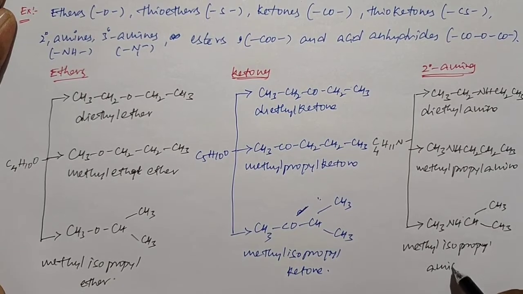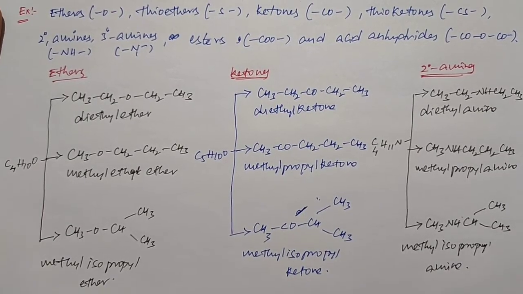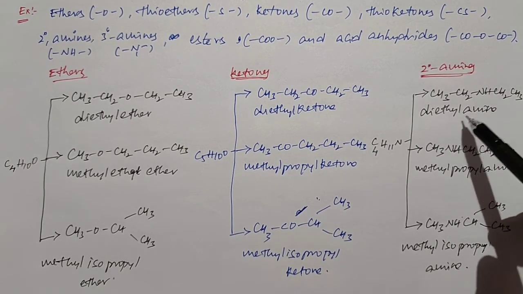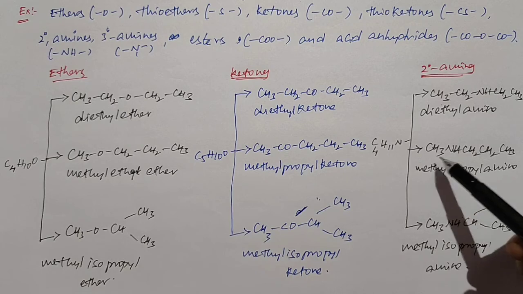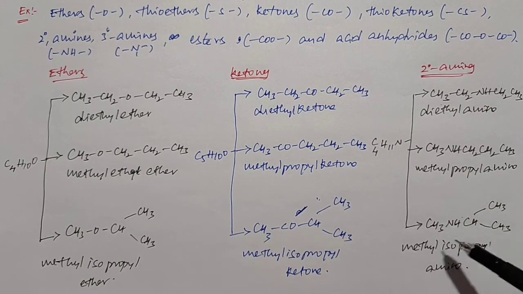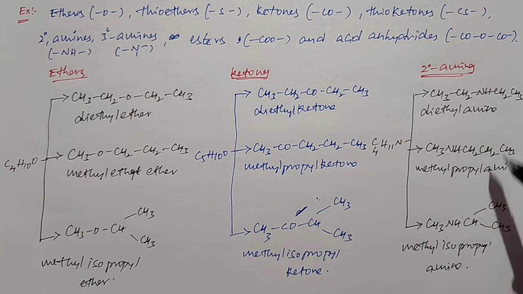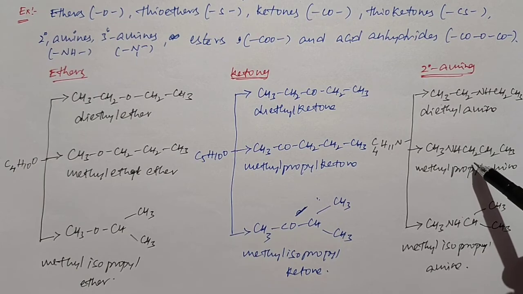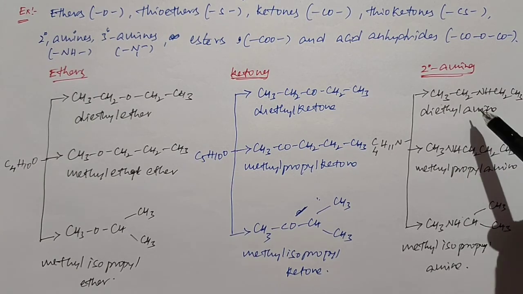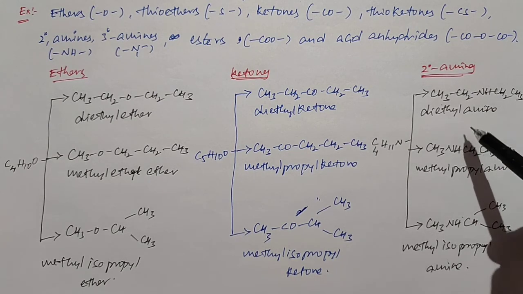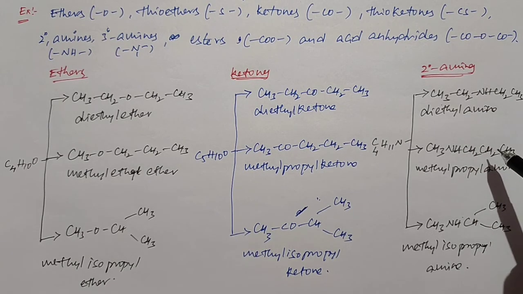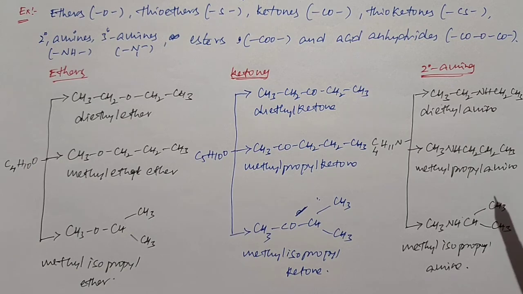Like ethers and ketones, secondary amines also exhibit metamerism. In the first secondary amine, we have two ethyl groups. Here there is one methyl and one propyl group. Here there is one methyl and one isopropyl group. From one compound to another, the nature of alkyl group changes. So we can say the three secondary amines are metamers to each other due to the difference in the nature of alkyl group. So this is about metamerism.